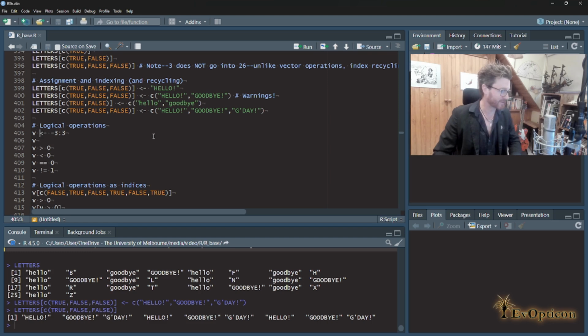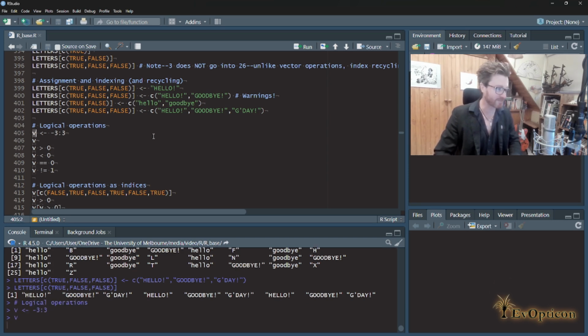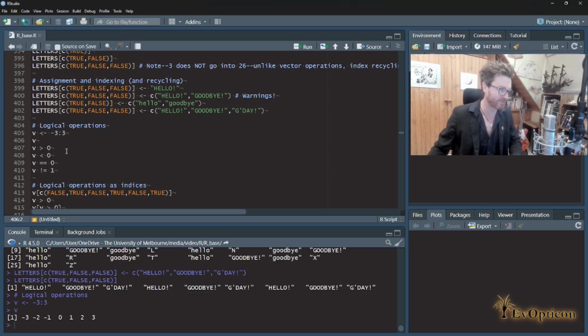Now, I'm doing a vector assignment here. I'm going to take V. I know I've used that letter before, so it's going to overwrite whatever's in there. It's going to assign into it the numbers from -3 through to 3. Okay, let's just have a quick look inside there and make sure that all worked.